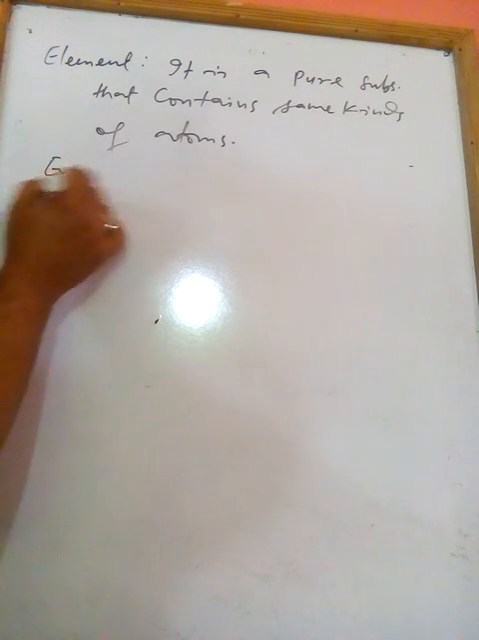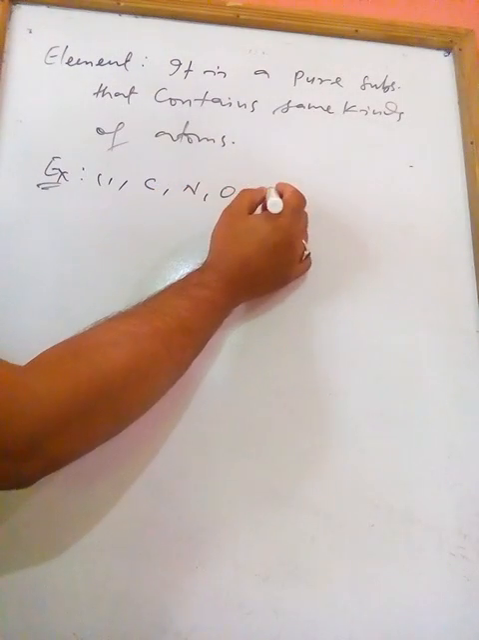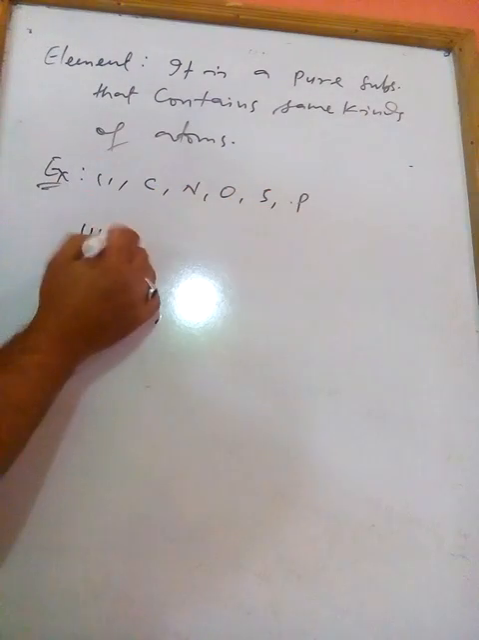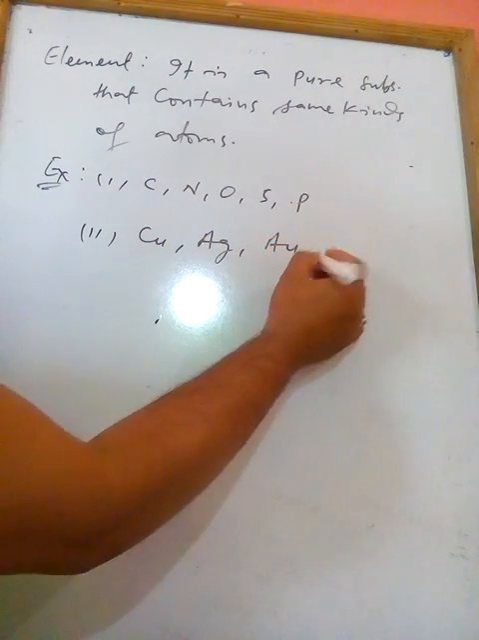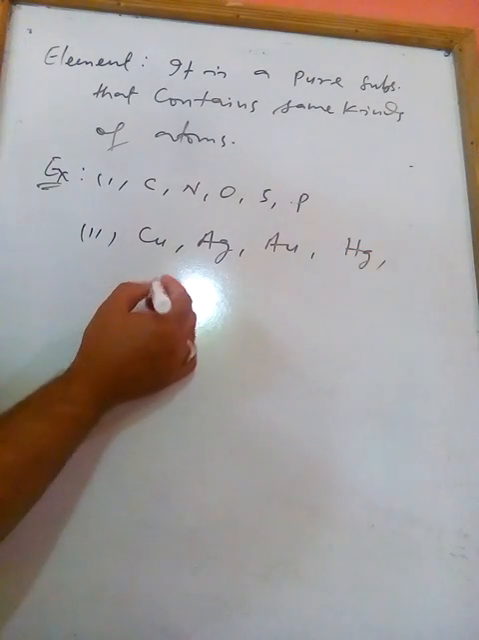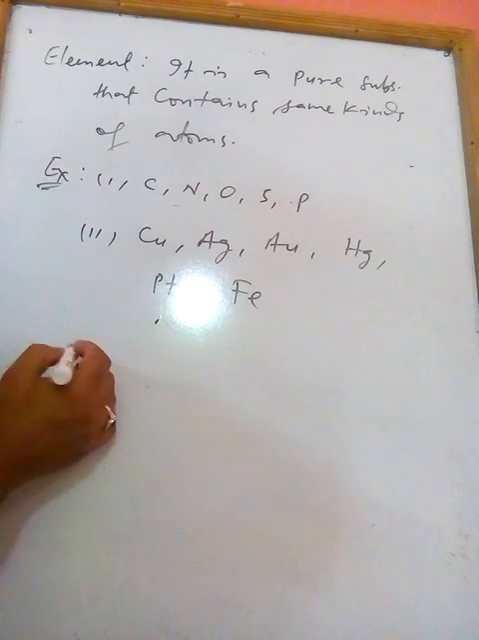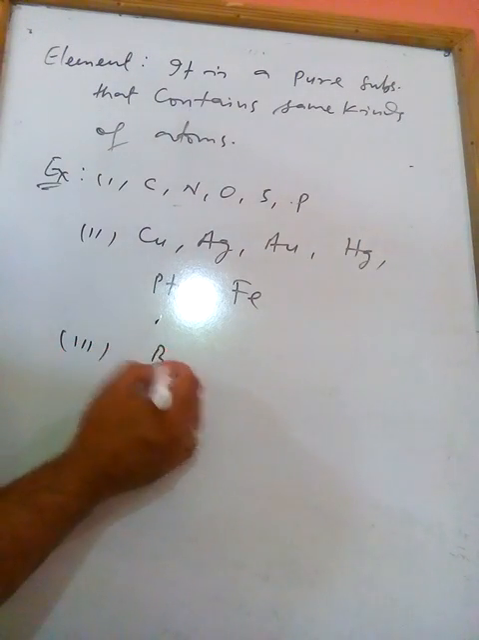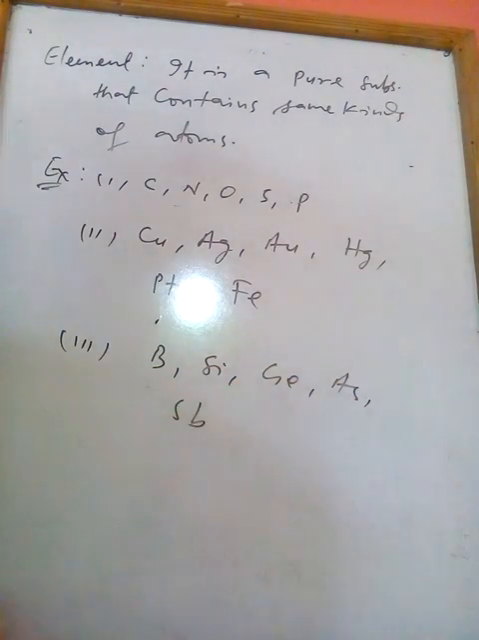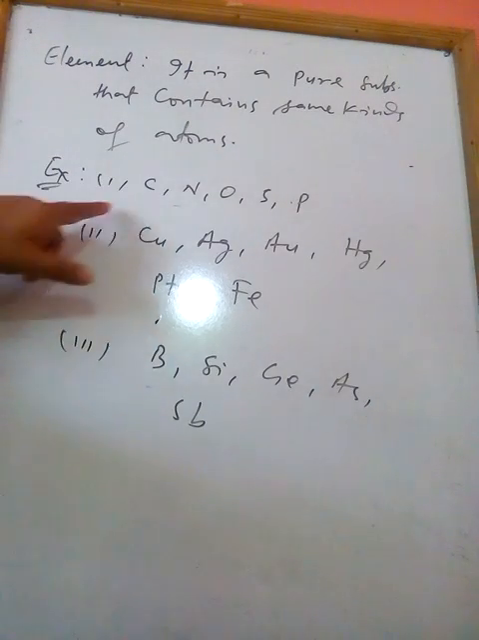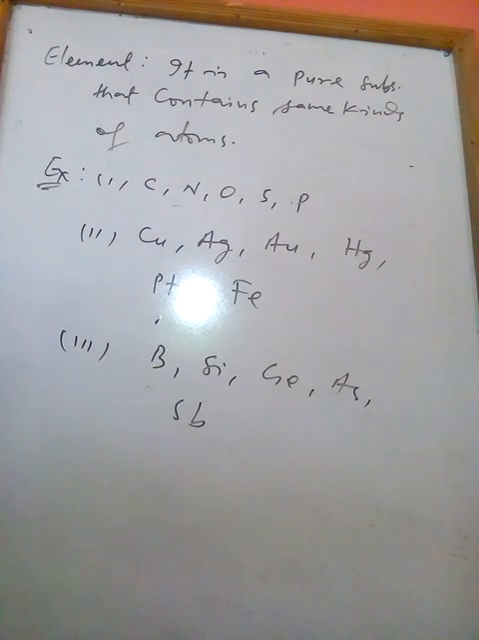Examples are carbon, nitrogen, oxygen, sulfur, phosphorus. Similarly, copper, silver, gold, mercury, platinum, iron, these are metals, these are non-metals, and boron, silicon, germanium, arsenic, antimony, these are metalloids. So elements may be non-metals, may be metals, may be metalloids.